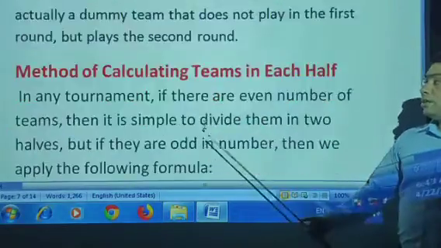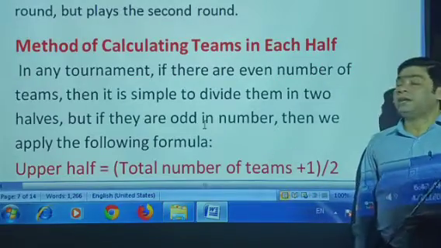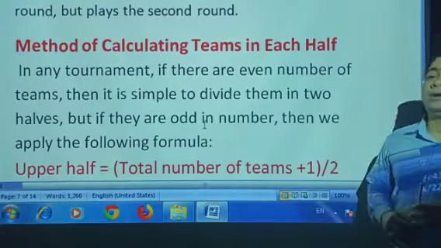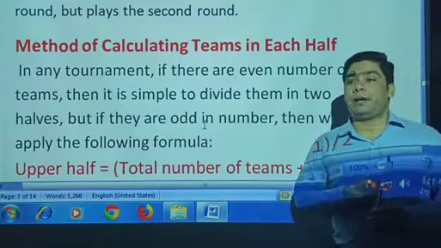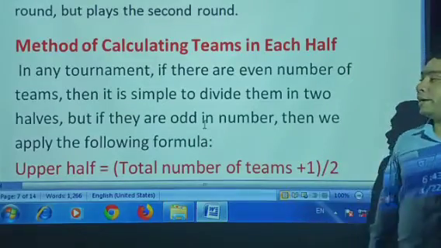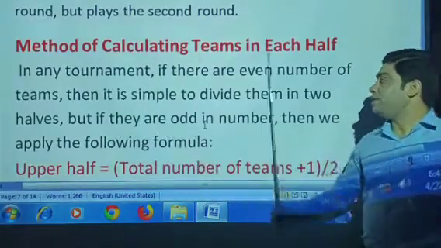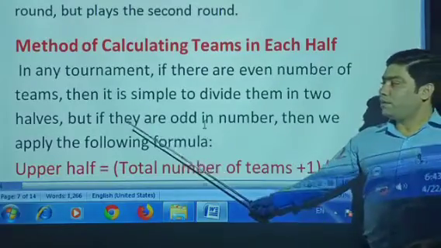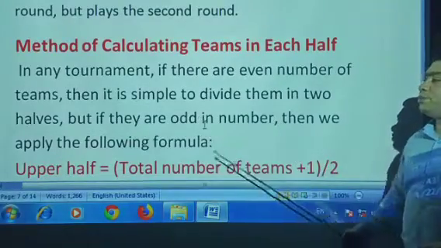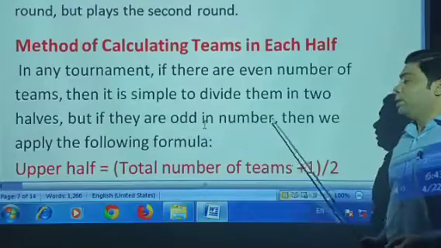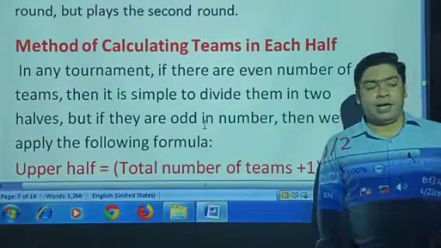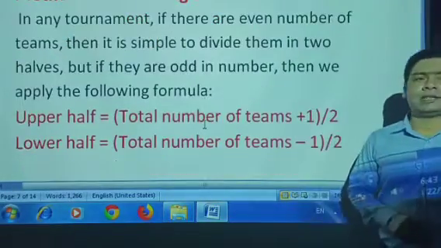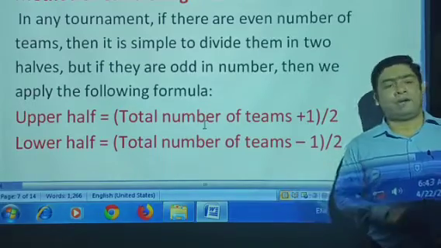So, method of calculating teams in each half. Now, how to calculate the teams? How many teams play in the first round, second round, and other rounds? In any tournament, if there is an even number of teams, it is simple to divide them into two halves, but if they are odd in number, then we apply the following formula. If the number is even, there is no big problem because we divide it into two parts.